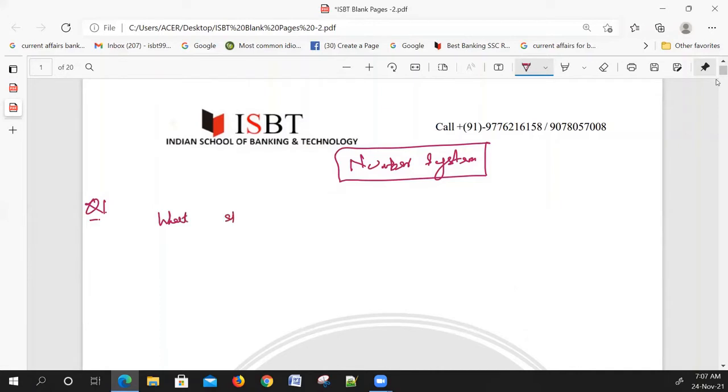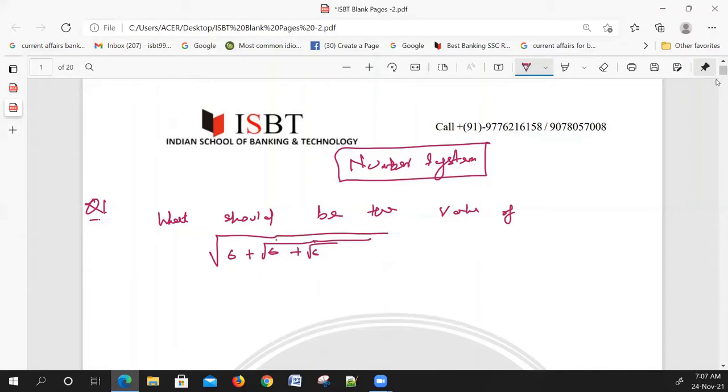What should be the value of under root of 6 plus under root of 6 plus under root of 6, like this up to infinite?